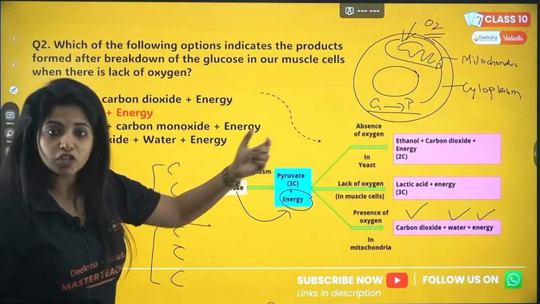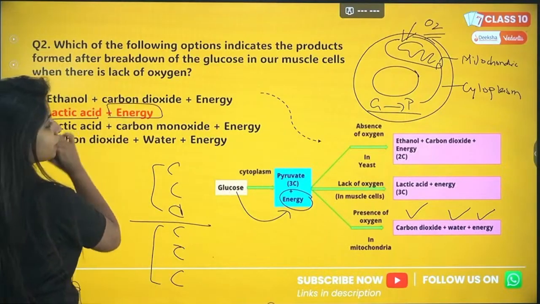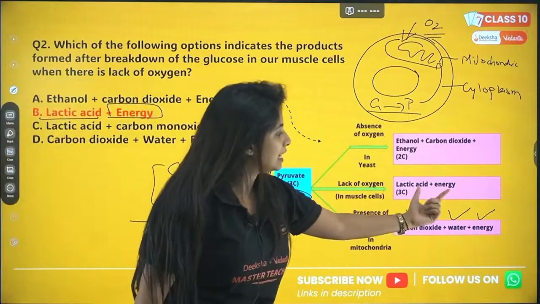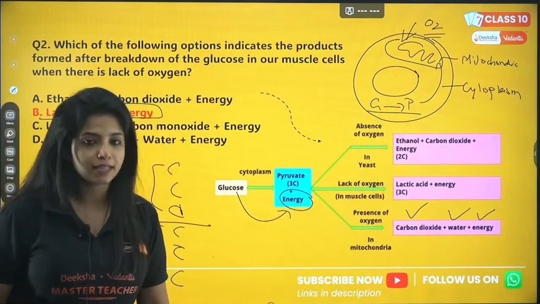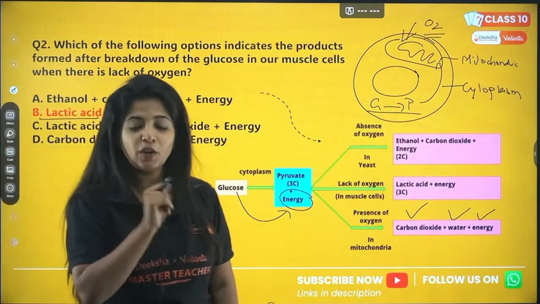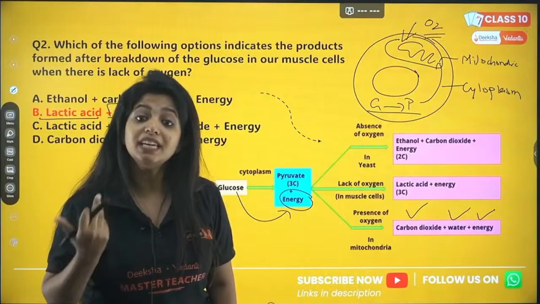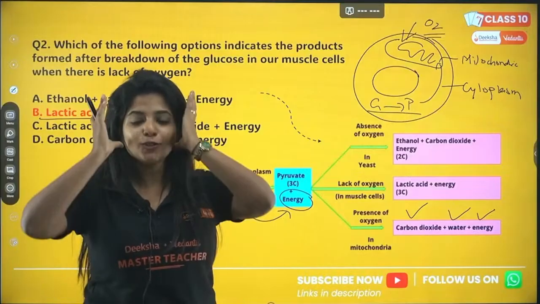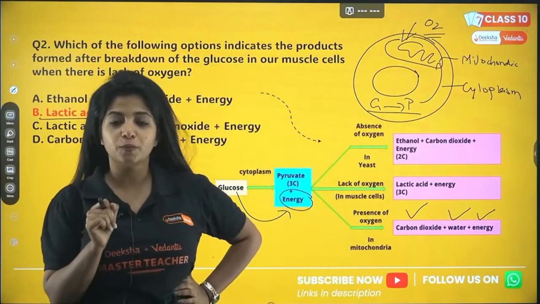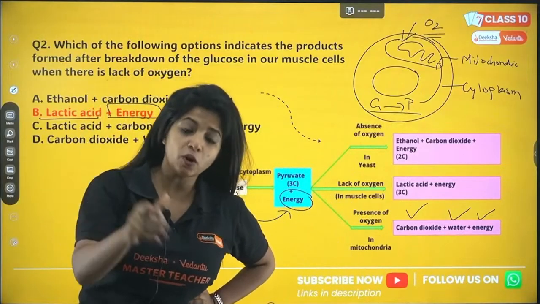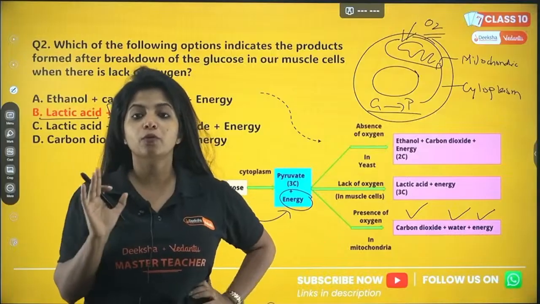Here also energy is being produced but very less. So lactic acid plus energy is produced in the case of muscle cells. Now one more scenario is given in your NCERT, and that is about yeast, my dear children. In yeast also you might have heard about fermentation, right? Fermentation is a process where, when oxygen is not there, the glucose is being broken down to something.